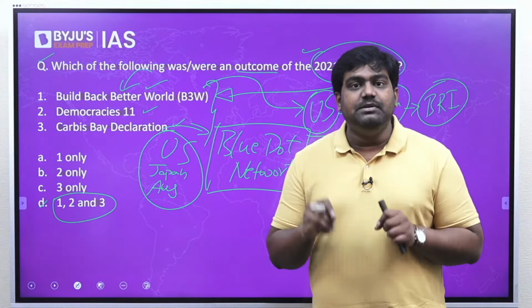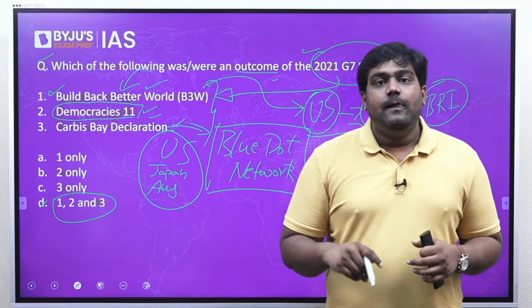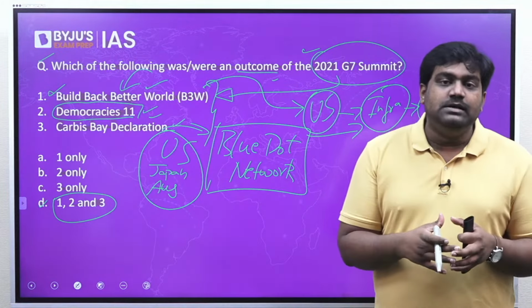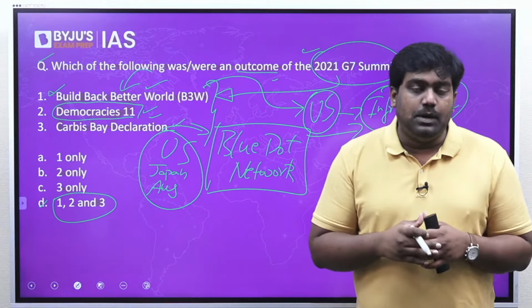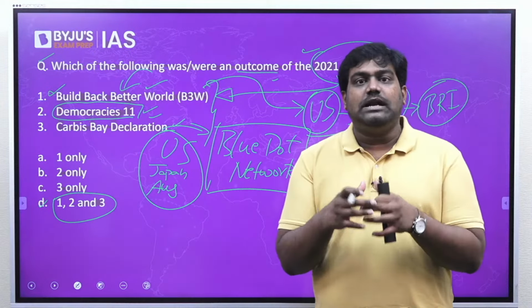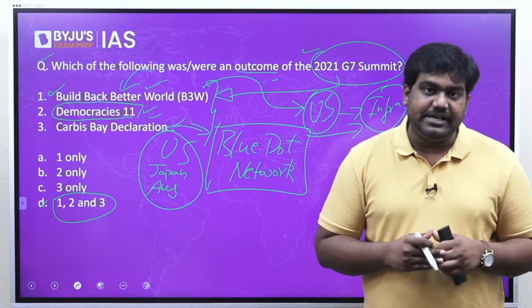So that's about B3W. Next, we have Democracies 11. This is an initiative that was announced at the Cornwall G7 summit. It proposes to bring together the 11 top democracies of the world in order to protect democratic states against autocratic states.